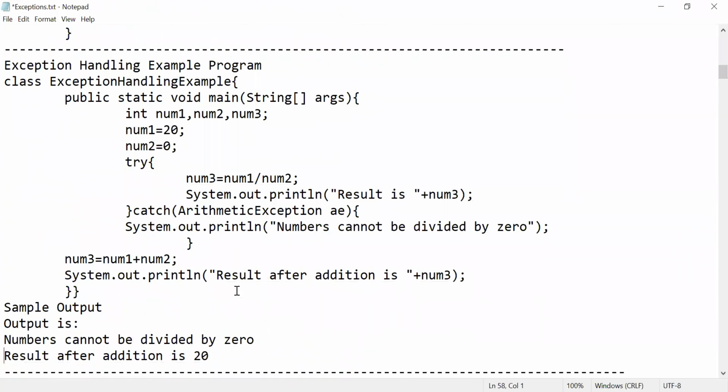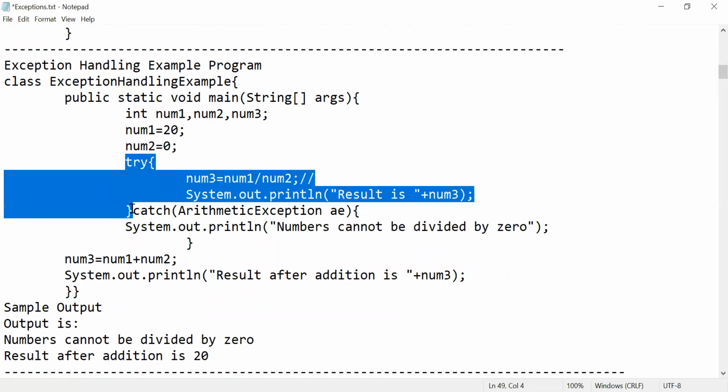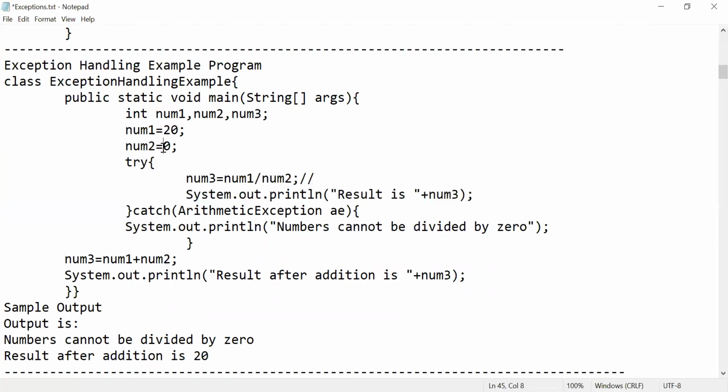Now we'll solve the previous problem. Previously, whenever I performed number 3 equal to number 1 by number 2, that is 20 by 0, it's an infinite value, right? Now I am writing this in a try block, as there might be a problem. If number 2 equals 10, there is no problem: 20 by 10 is 2, so number 3 will be 2. Like that we can perform it. But if number 2 equals 0, right? What am I doing?